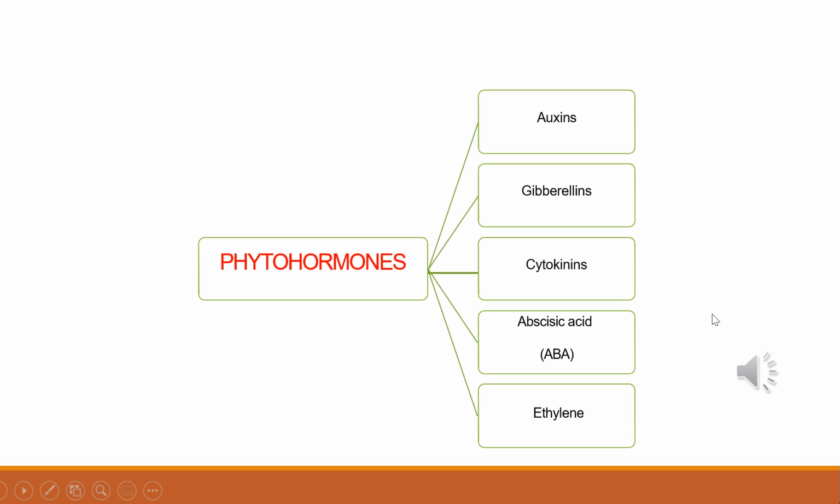So phytohormones are basically of 5 types: auxins, gibberellins, cytokinins, abscisic acid and ethylene. You all know about these hormones as you have studied in class 10th in the chapter Control and Coordination.